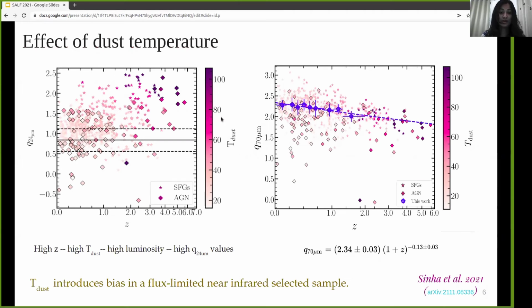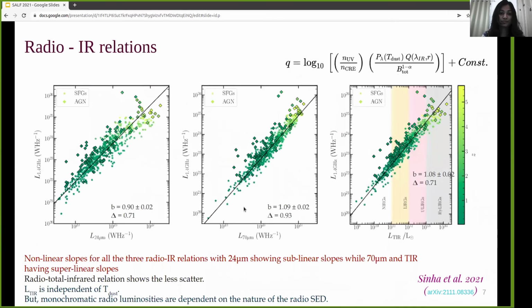These sources have higher dust temperature, and with this, the peak of the dust emission shifts towards the shorter wavelengths, resulting in an increase of Q24 values. However, this variation is mild in case of Q70 micron because it is relatively less affected by the variations in dust temperature. This shows that the dust temperature introduces bias in flux-limited near-infrared selected samples.